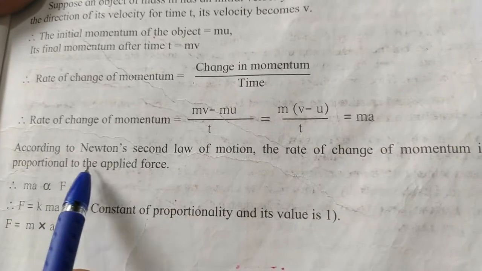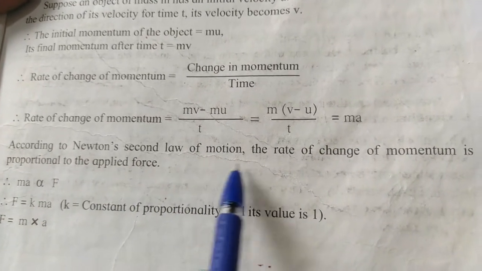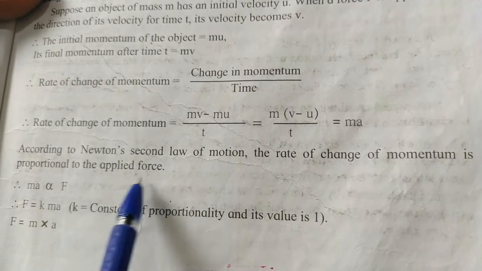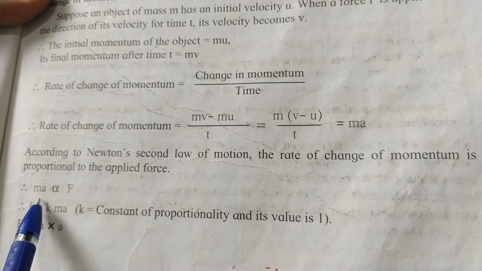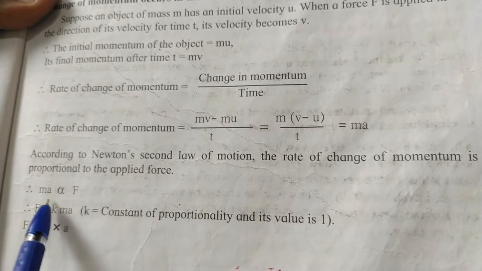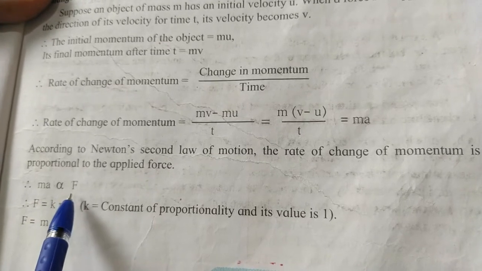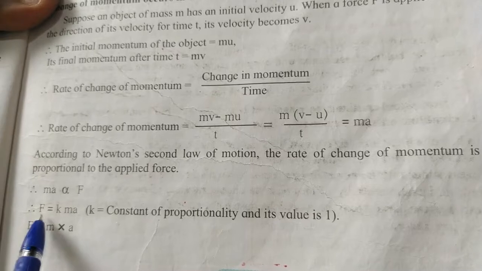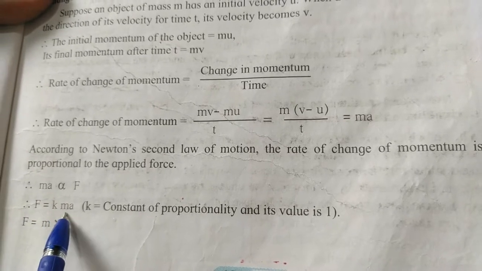According to Newton's second law of motion, the rate of change of momentum is proportional to the applied force. Therefore, mass into acceleration is directly proportional to the force. So I write F is equal to k m a.